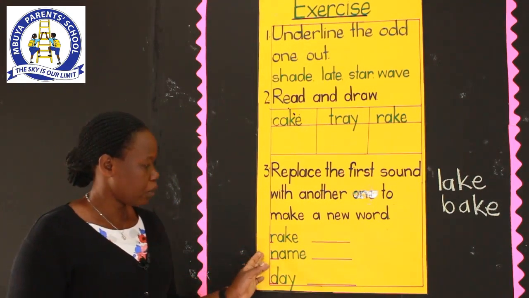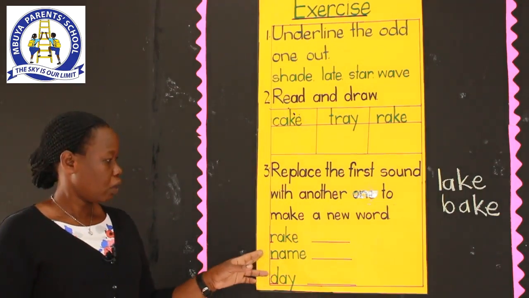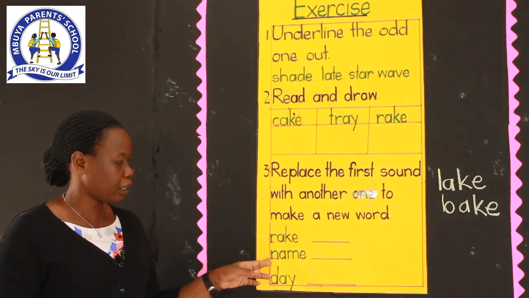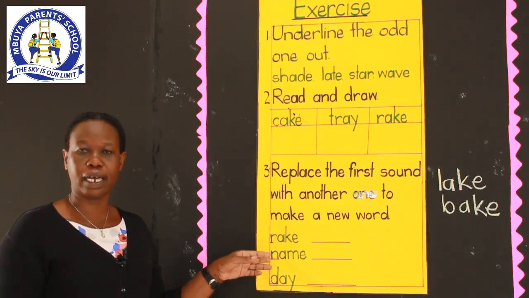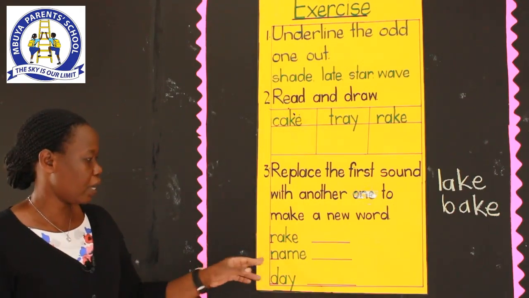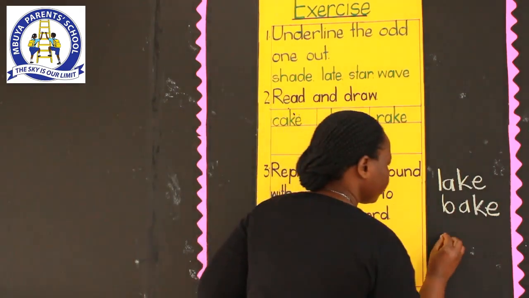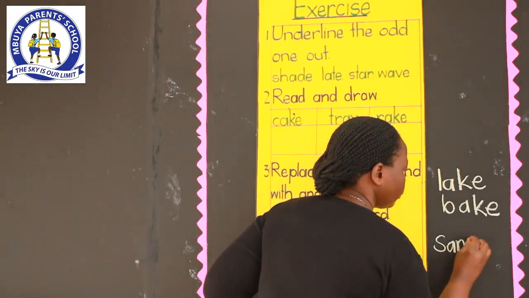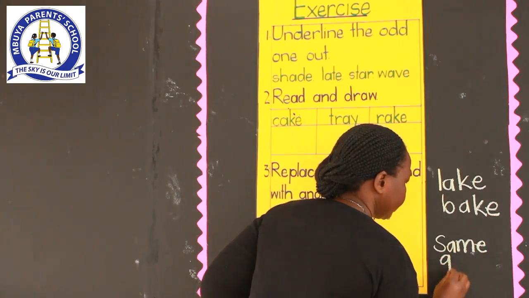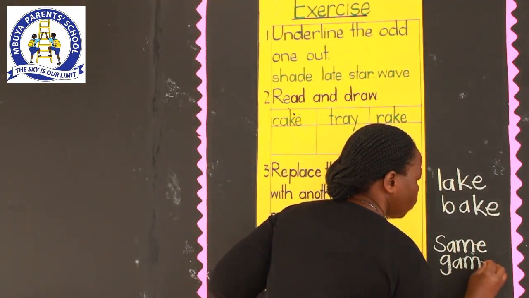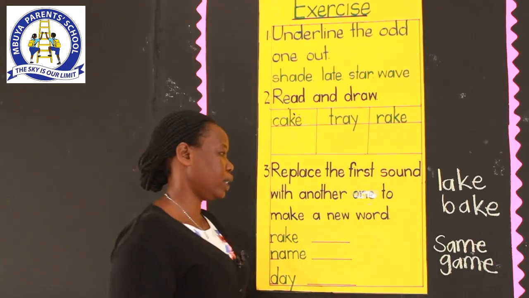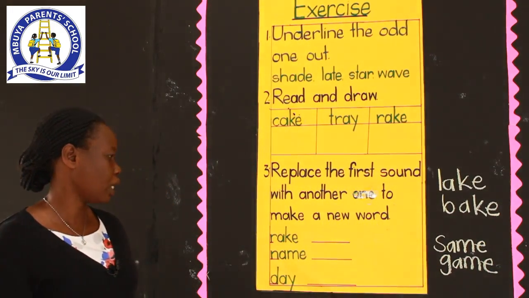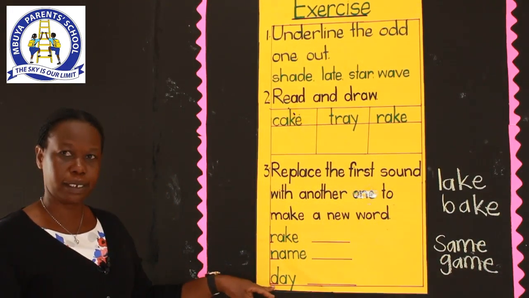Then the second word was name. The word name, when you replace the first letter with any other letter, you can have the word same, or the word game, or any other word which has the same letter combinations. And our last word was day.